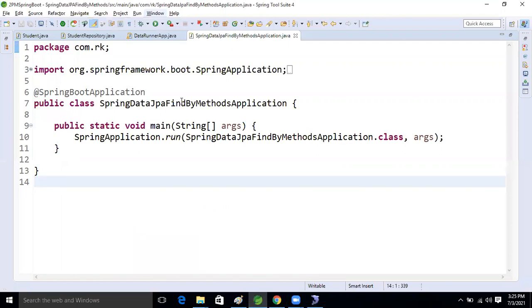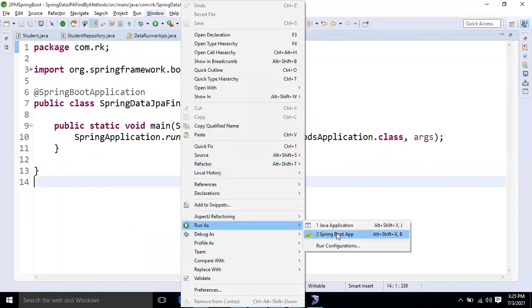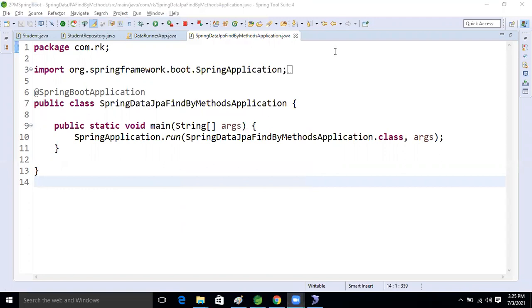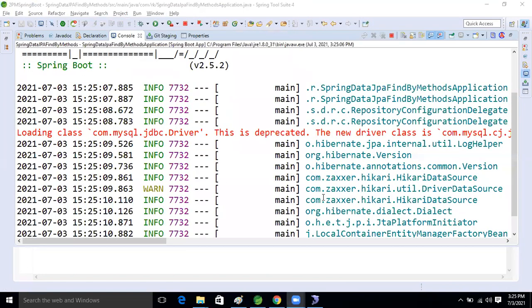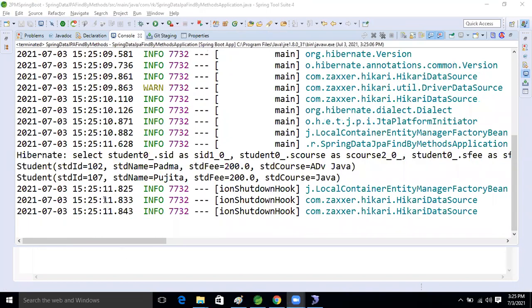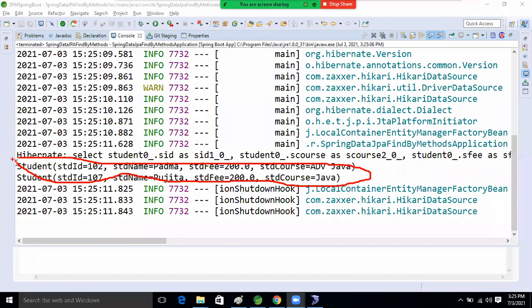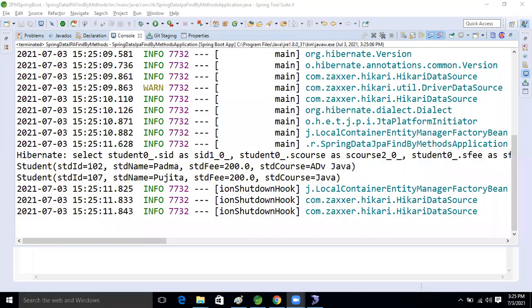Okay, so let's run the application and we will see that now, guys. It's coming or not now? Coming, right? See this, Padma and Pujita. Two records are coming, Padma and Pujita. Good.